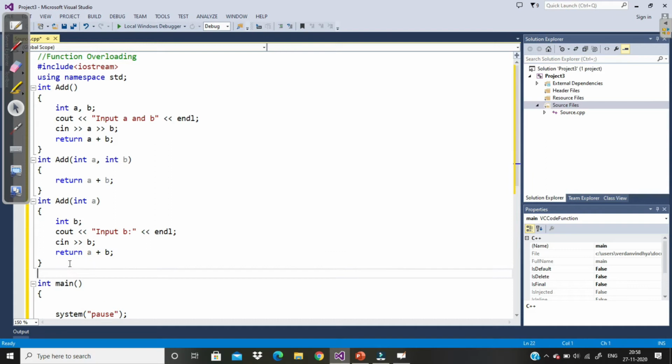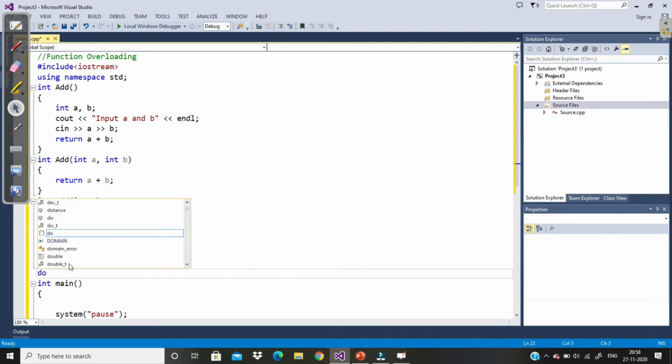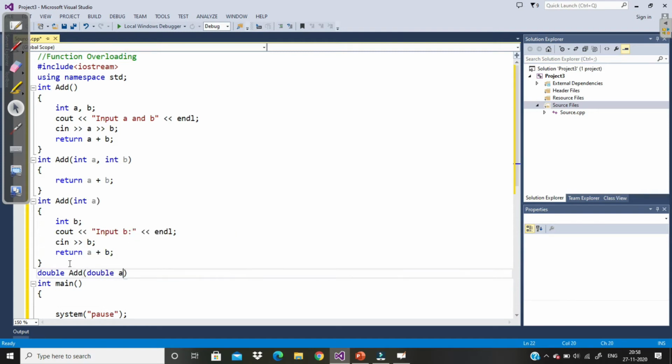Similarly, now let's say we have a return type of double. The function has two parameters, both of double type. Double a, comma, double b.